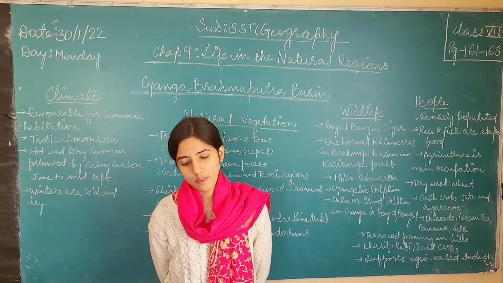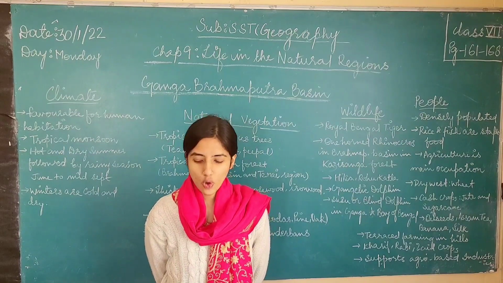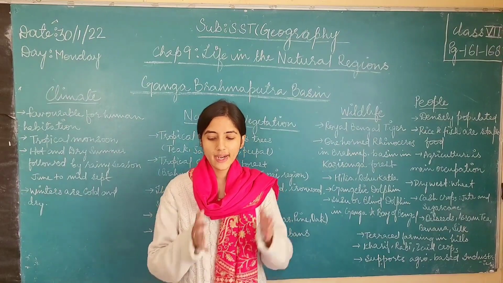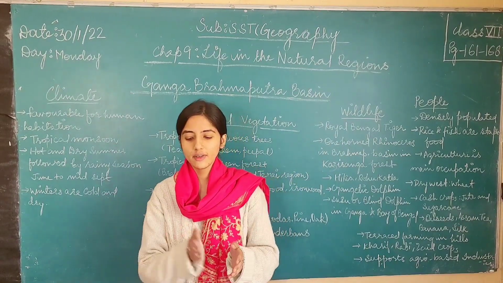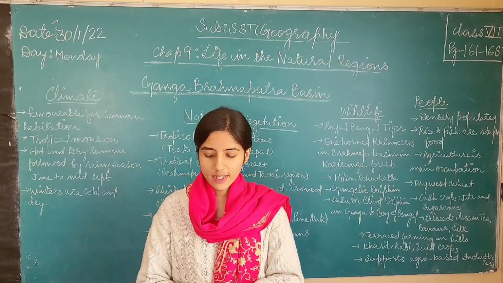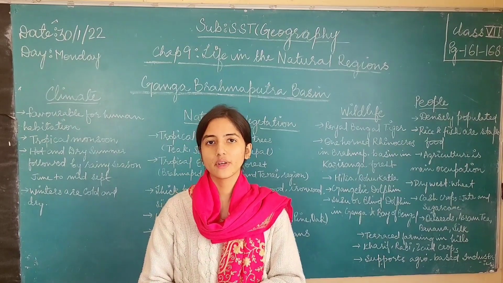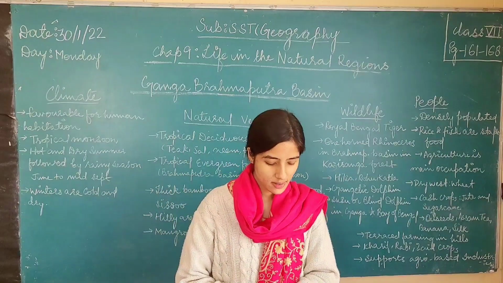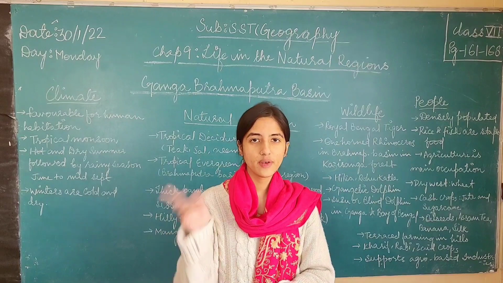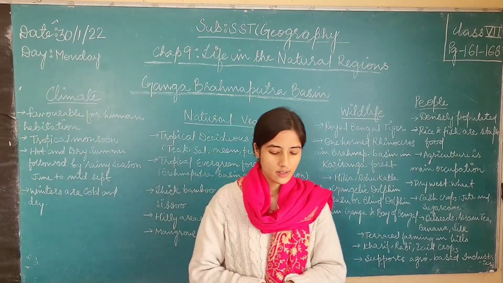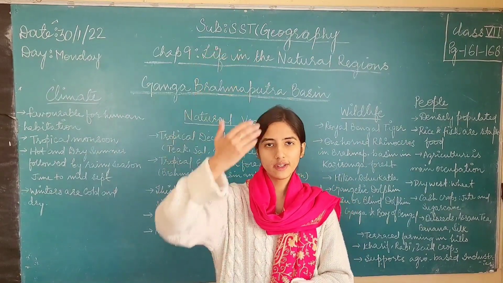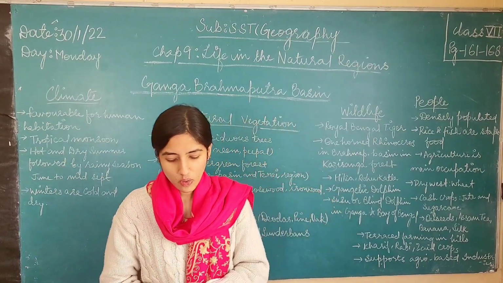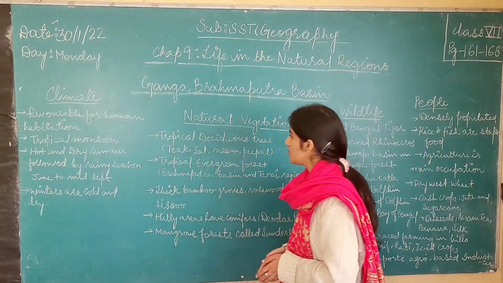High temperatures during the summers and dry winters are some of the characteristics of monsoon type of climate. These are the characteristics of the monsoon type of climate, and this type of climate is found in the tropics. Right? And do you know where are the tropics? As I discussed in the previous video, the tropics are just above the equator and below the subtropical region. So this is the region which has the monsoon type of climate. This is the climate in the Ganga-Brahmaputra basin.